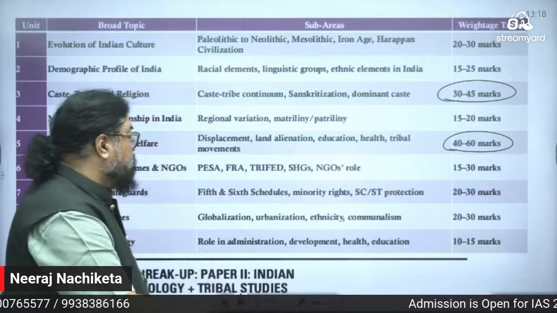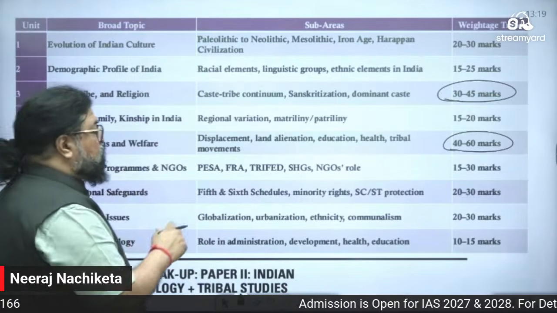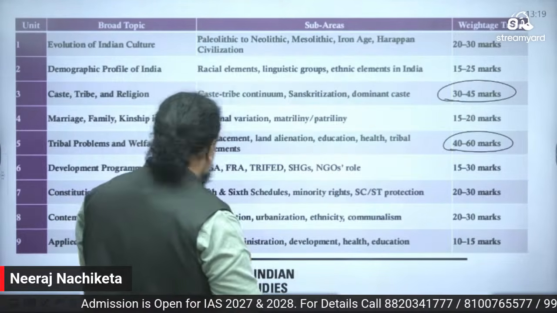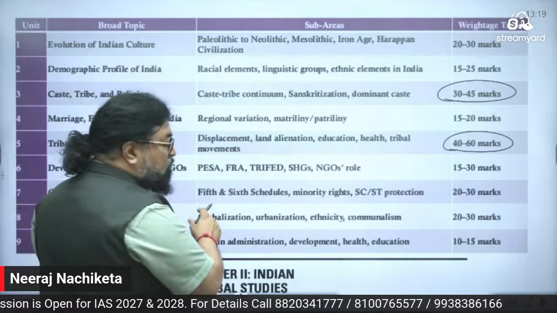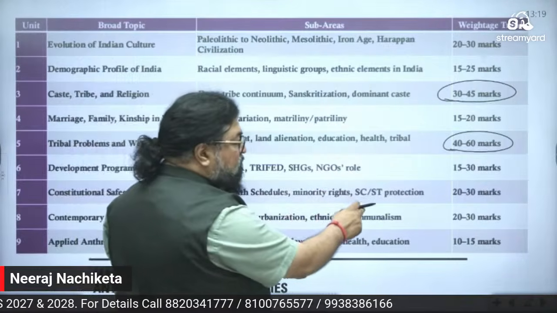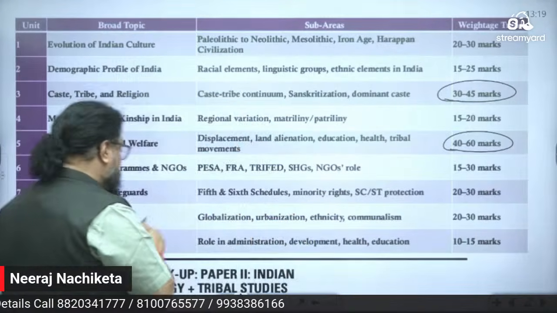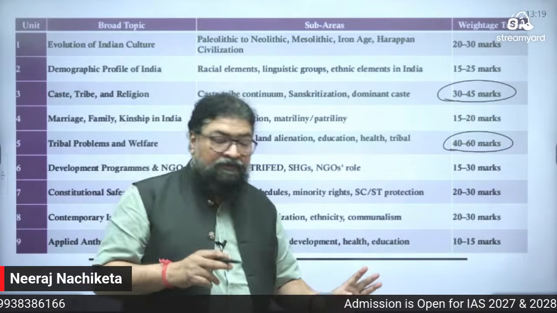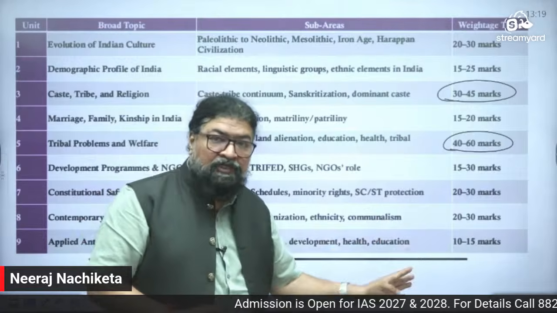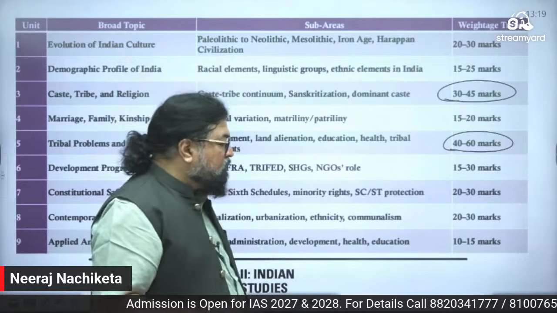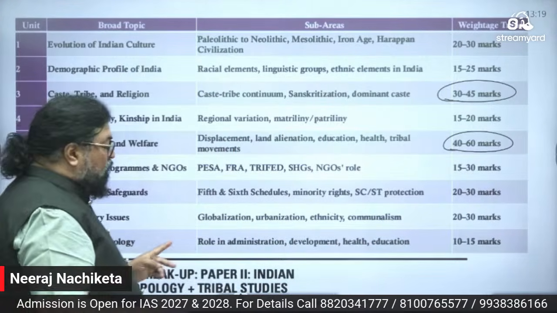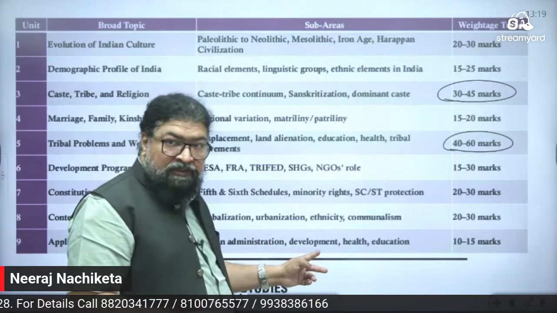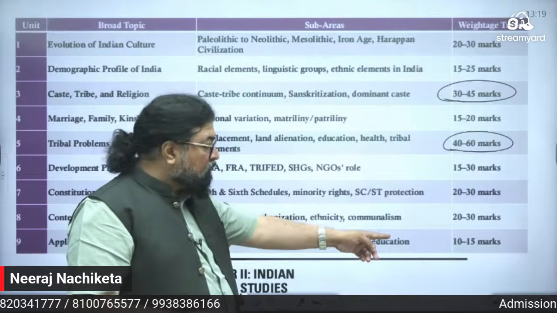Now look at this one. Development programs and NGOs, PESA Act, FRA, Forest Rights Act, and all this, 15 to 30 marks. Then constitutional safeguards, 5th schedule, 6th schedule, minority rights, SC/ST protection, 20 to 30 marks. Then you see contemporary issues, globalization, urbanization, right? Then impact of religion, ethnicity, communalism, 20 to 30 marks. And then applied anthropology, role in administration, development, health, education, 10 to 15 marks.